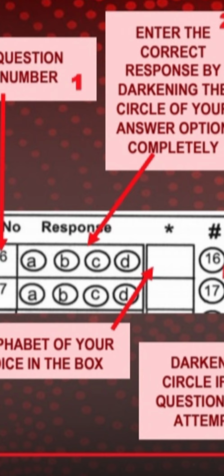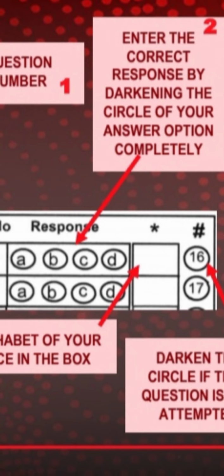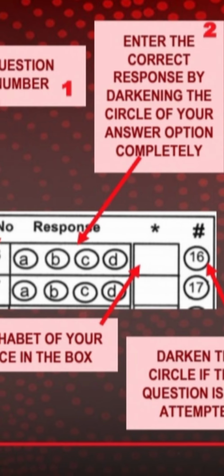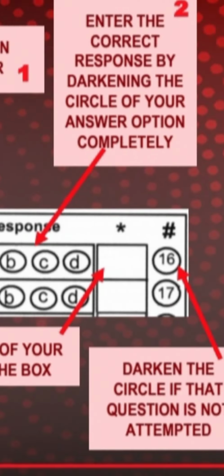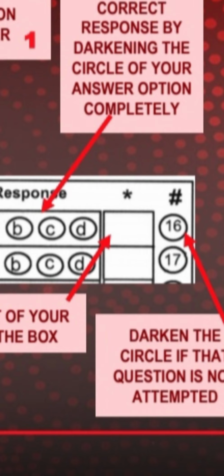So we should tell them properly. Even when they shade, they should write. And this last circle: for questions, options and choices are there. Out of 40 questions or out of 50 questions, they may have to write only 40, so there are some questions they will leave in choice. For that question they will shade the last circle. When the last circle is shaded, this question will be considered as unattempted. If they leave any question unattempted, they should surely shade it.